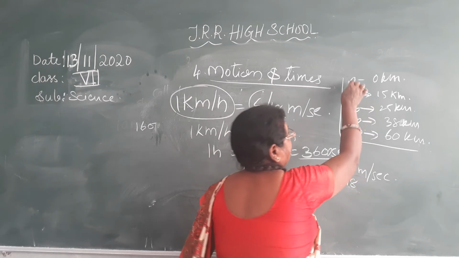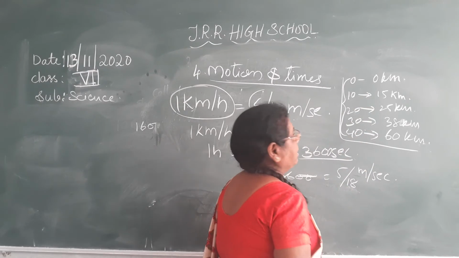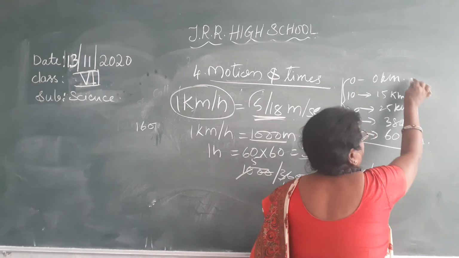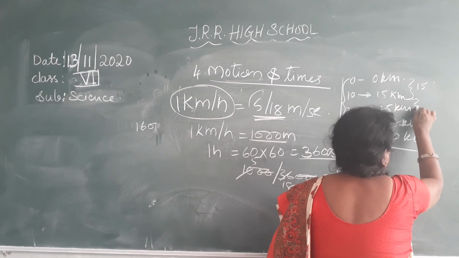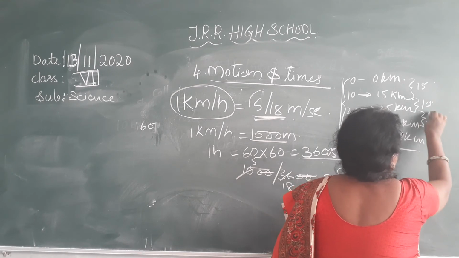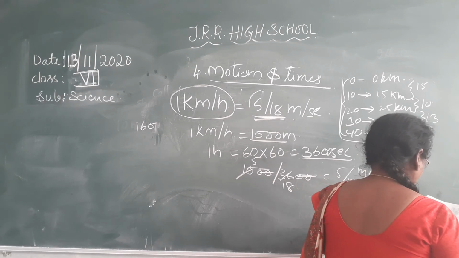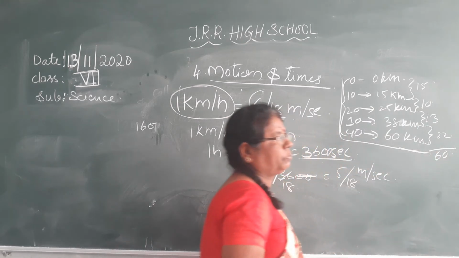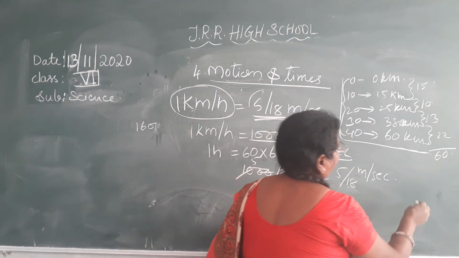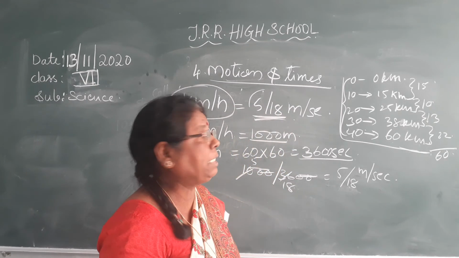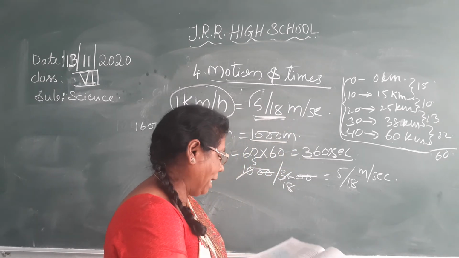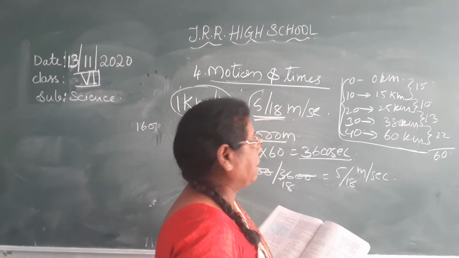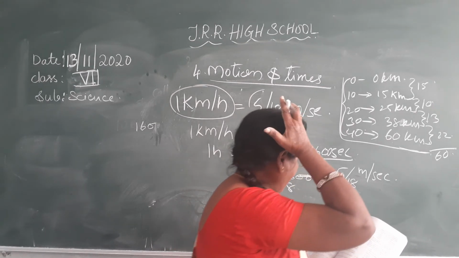So here you are seeing equal time is taken. Uniform time is there, but the distance covered by the car is unequal. You have to take the average speed. Here you are seeing 15 minutes. I am showing you, simplifying this. 10 minutes. Total is 60 only. So here 1 hour, now you have to convert this to the same measure units. Here it is given in different units. Kilometers are given and minutes are given. You convert it into kilometer per hour.